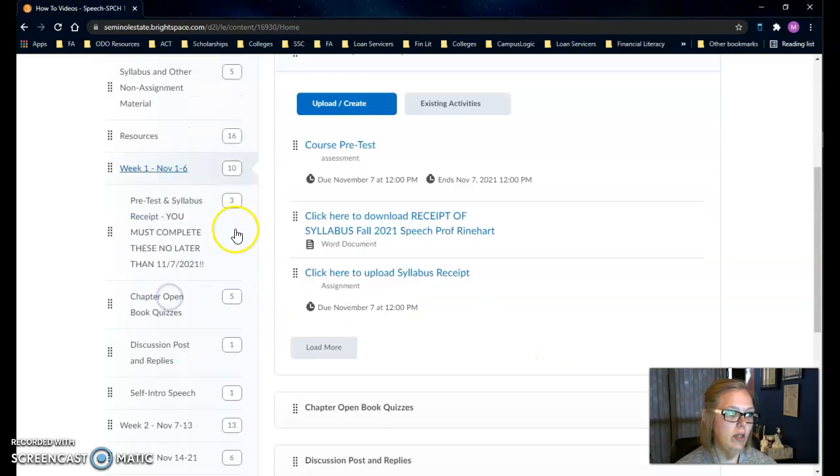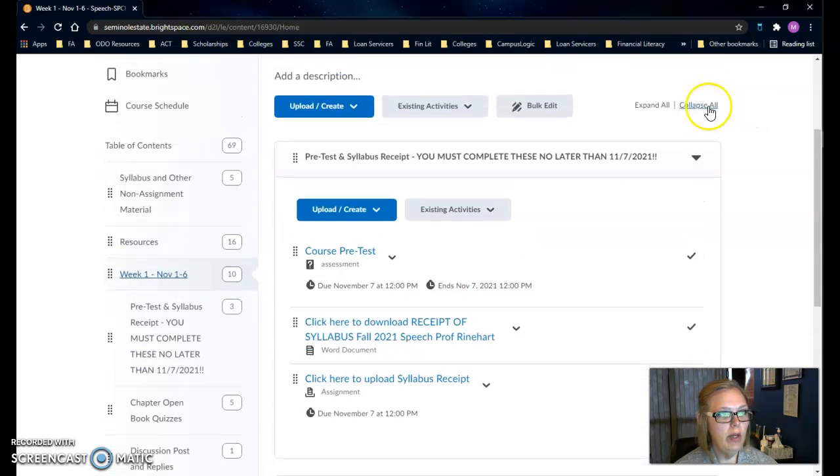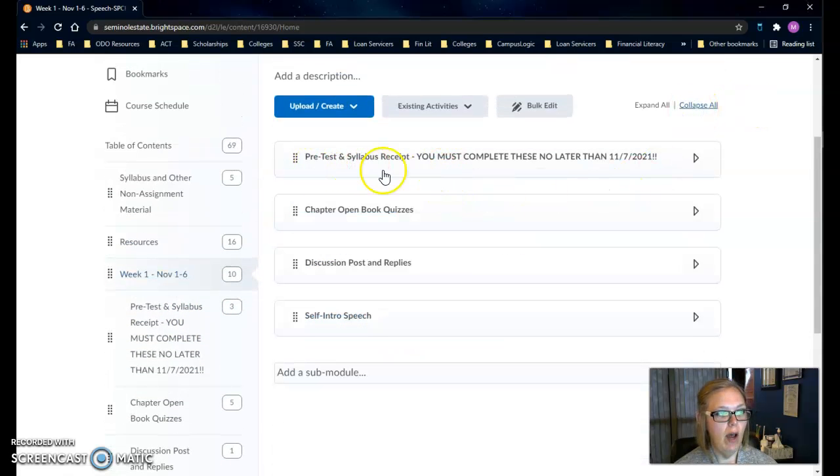All right, let's take a look at week 1. When you open week 1, you'll notice that you have a couple of extra assignments in this week. The pretest is a test that I do not want you using your book on. It's not for a grade. It's just to measure your current knowledge right now, and then we'll take a post-test to see how much you've learned. So again, please just complete that test, do the best you can, but don't worry about it if you don't know something. Just answer the best you can and get it completed.